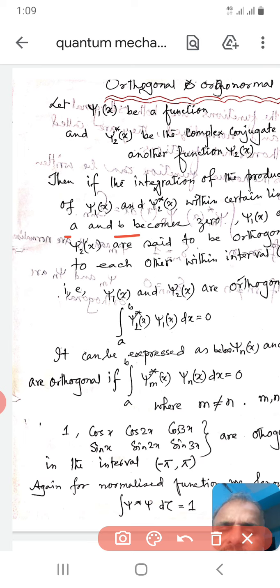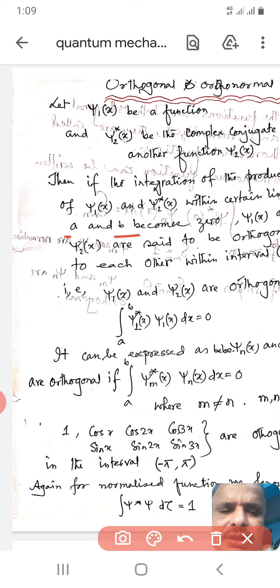Then we can conclusively state that if the integration of the product of a function and the complex conjugate of another function within certain limits is 0, then these two functions are said to be orthogonal to each other. They are called orthogonal functions.